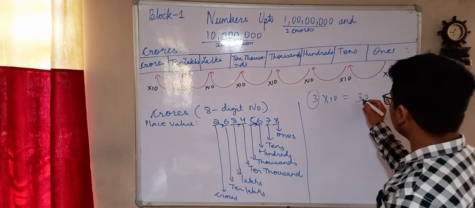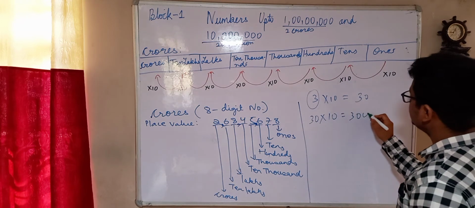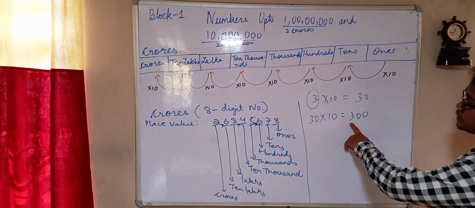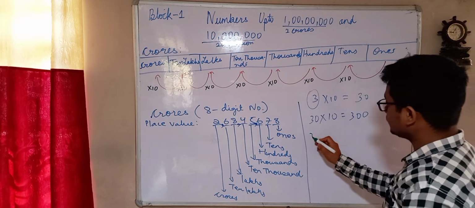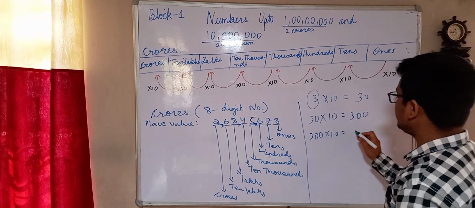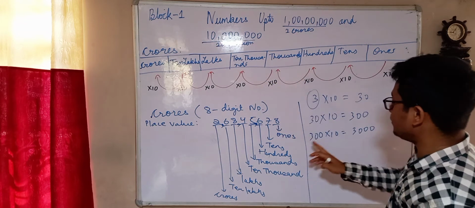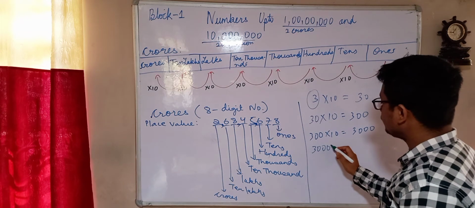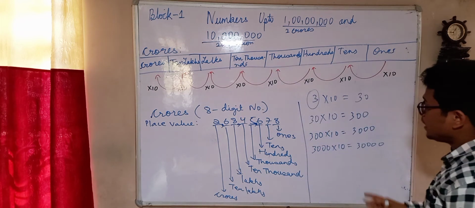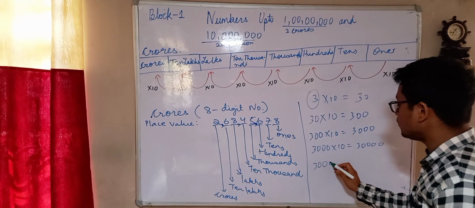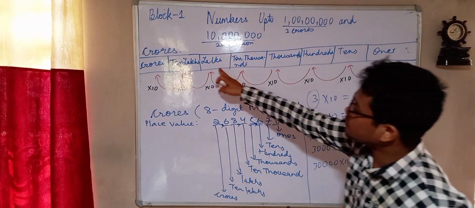Again, if you have a 2-digit number like this and you multiply with 10 again, it will become a 3-digit number. Again, with a 3-digit number which is 100, if you multiply by 10, it will become a 4-digit number. Then again, a 4-digit number multiplied by 10 becomes a 5-digit number, which is our 10,000. And if you again multiply our 5-digit number by 10, it becomes a 6-digit number.